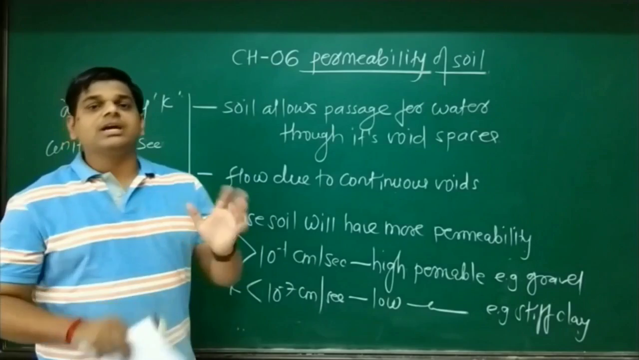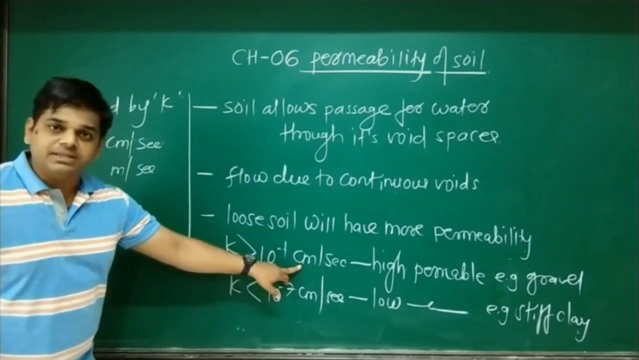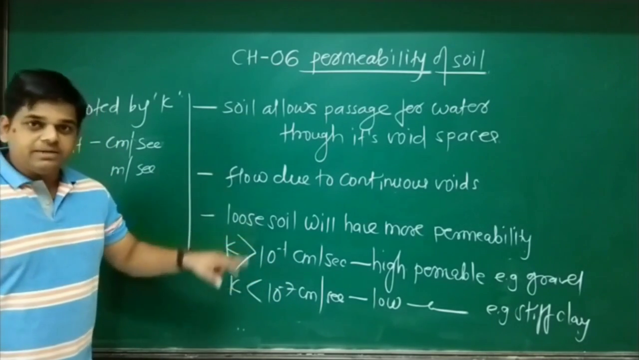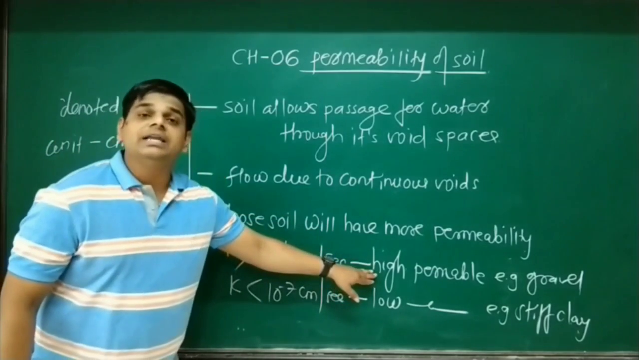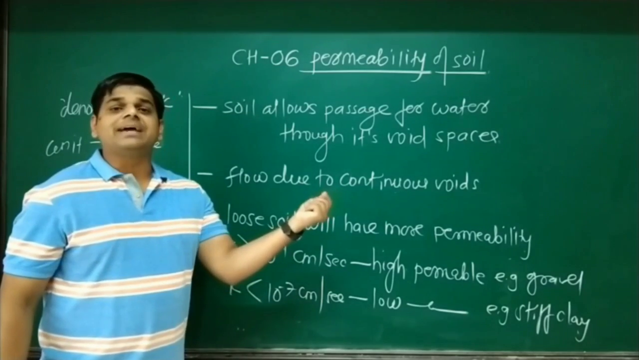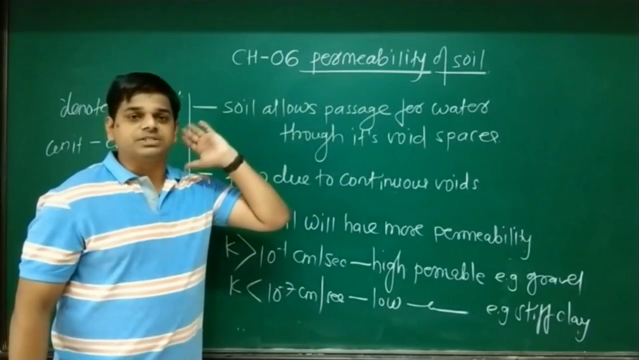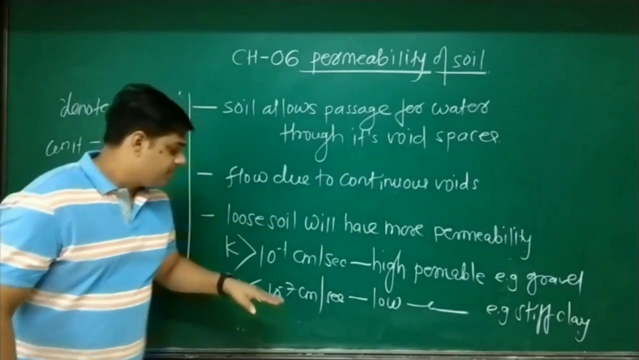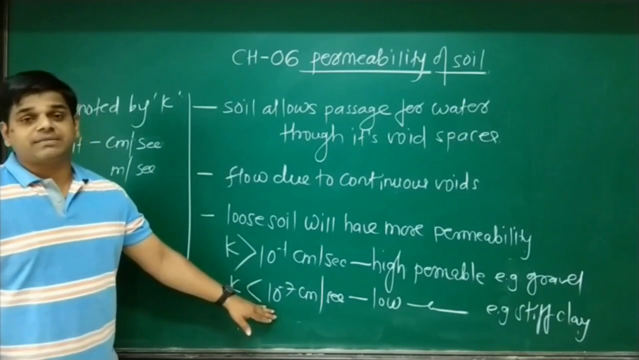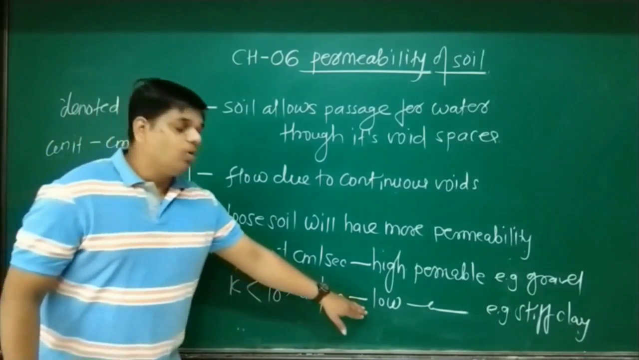So for general guidelines, when permeability is expressed in centimeter per second and is more than 10 raised to minus 1, that is 0.1, then we call this highly permeable soil. For example, gravels. Take an example of aggregates: when you pass water through aggregates, water can easily create a passage, means they are highly permeable. When K value, that is permeability, is less than 10 raised to power minus 7 centimeter per second, then we call the soil low permeable soil.